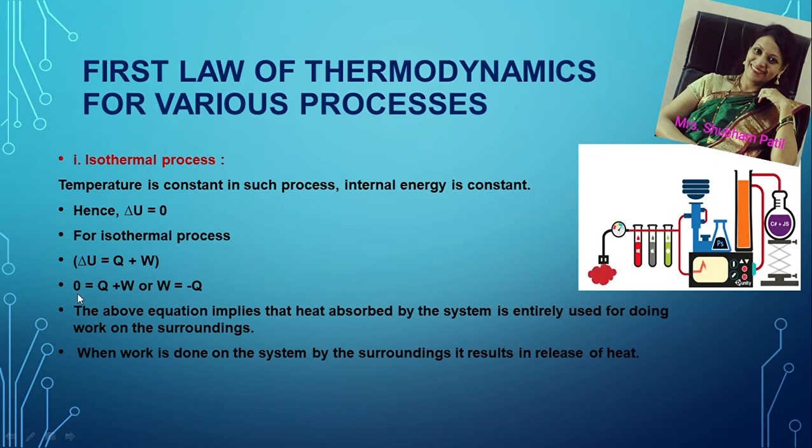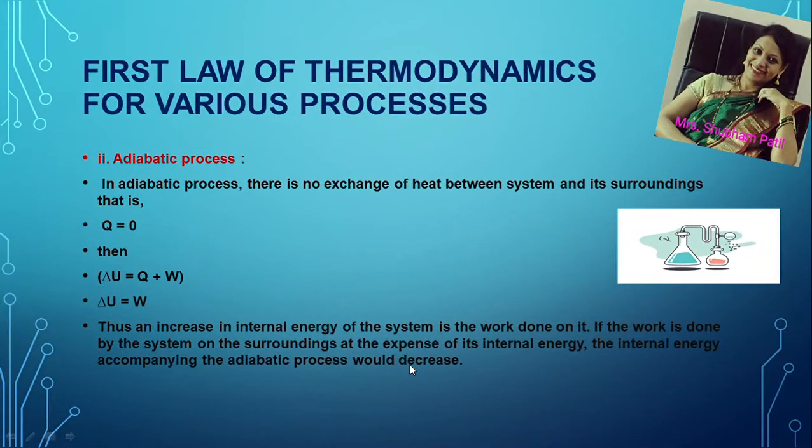Then we get 0 is equal to Q plus W, that means W is equal to minus Q, and this is the first law of thermodynamics for an isothermal process. The above equation implies that heat absorbed by the system is entirely used for doing work on the surroundings. When work is done on the system by the surroundings, it results in release of heat.